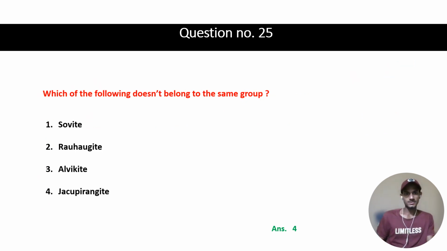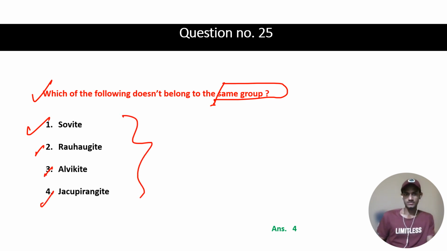Another question is which of the following does not belong to the same group: sovite, rauhaugite, alvikite or jacupirangite. These four are rocks, but the first, second and third are nothing but carbonatite rocks.